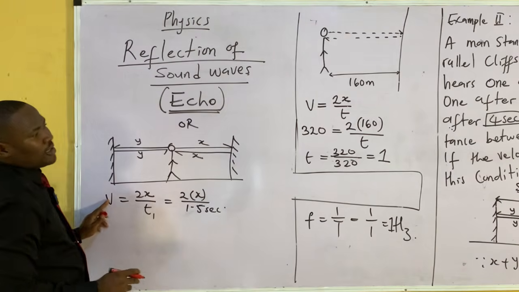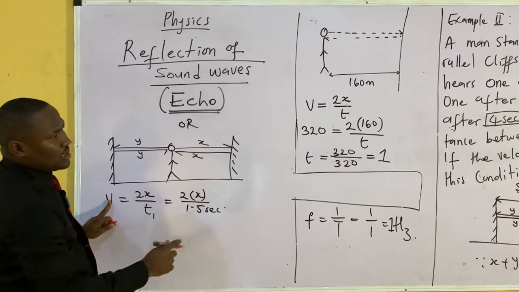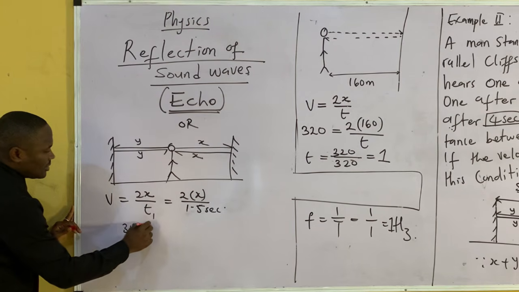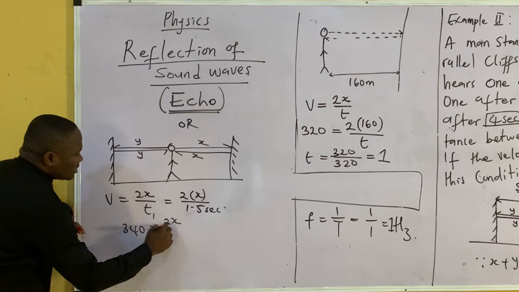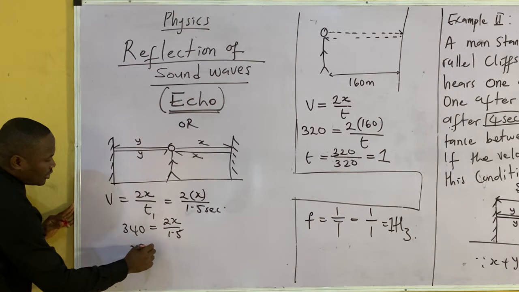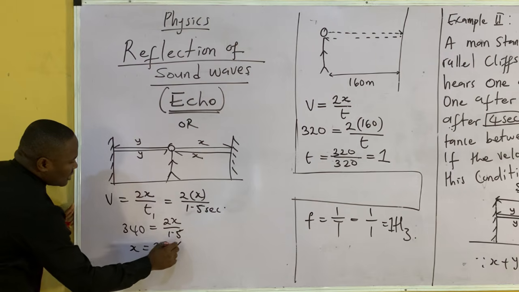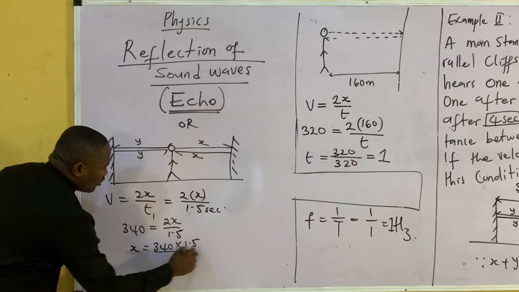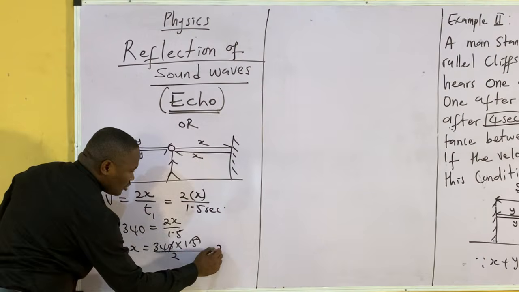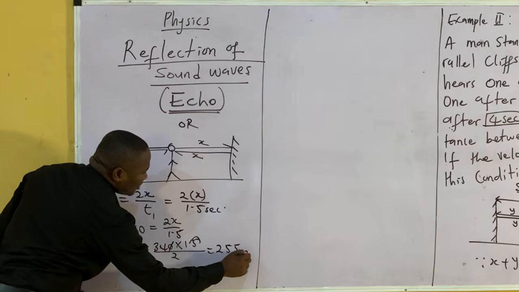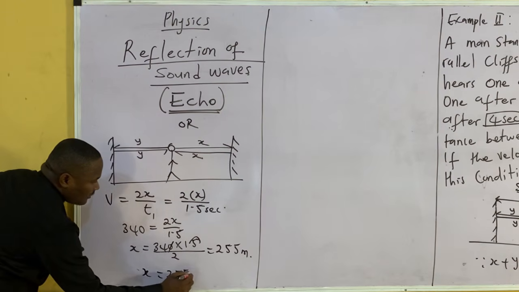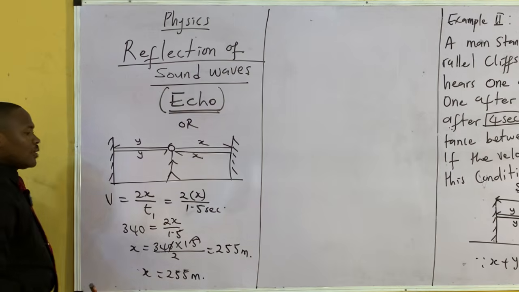Now, my v, which is the speed of sound, is 340. So I will have 340 is equal to 2x over 1.5. So I will now have my x to be equal to 340 times 1.5 over 2. That will give us 255 meters. So x equals 255 meters.